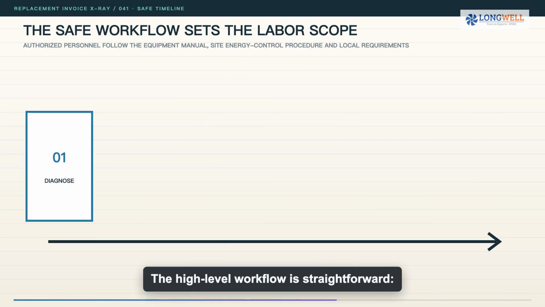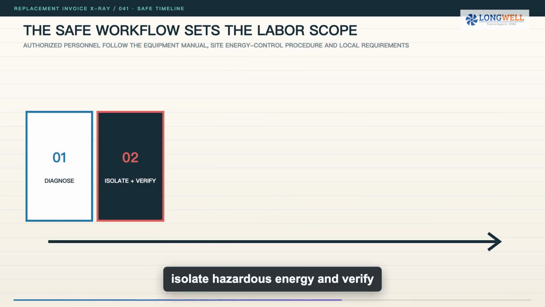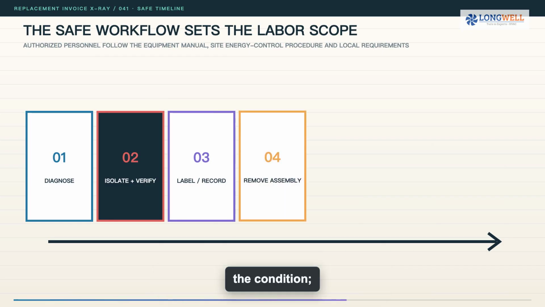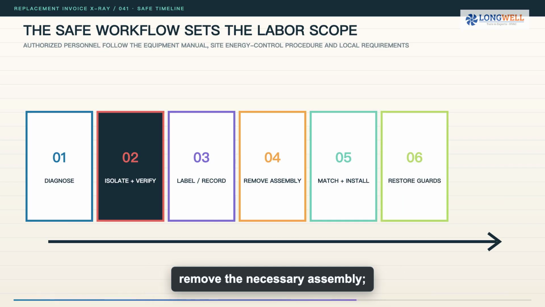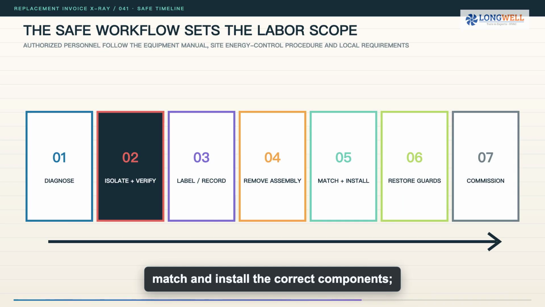The high-level workflow is straightforward: diagnose, isolate hazardous energy and verify the condition, label and record wiring and orientation, remove the necessary assembly, match and install the correct components, restore guards and clearances, then commission. This work belongs to authorized personnel following the equipment manual, the site's energy control procedure and applicable local requirements.